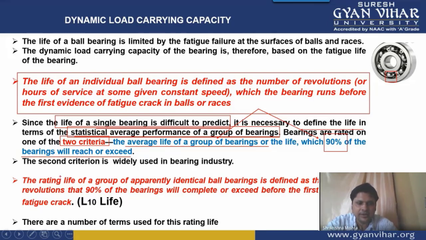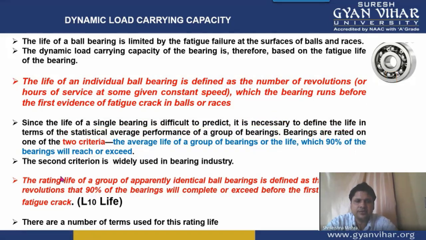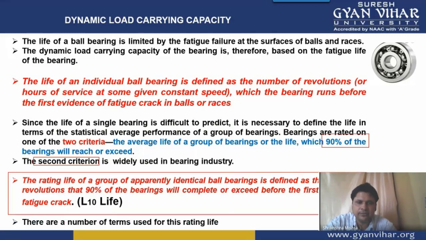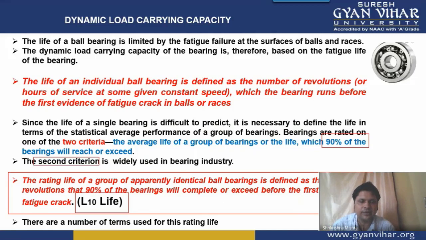Now, among these both criteria, the most popular is the second criteria, meaning this 90% of bearings case, and the life which we get through this second criteria is known as L10 life. The life which we get through this 90% of bearings criteria is your L10 life.